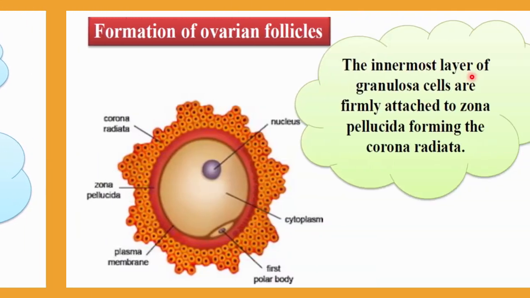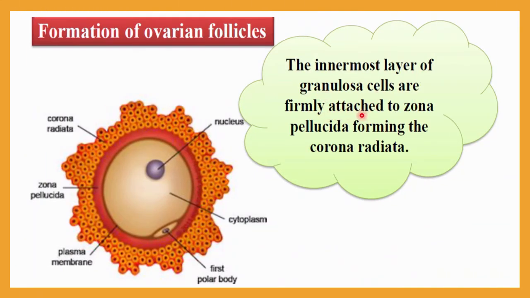The innermost layer of granulosa cells is firmly attached to the zona pellucida, forming the corona radiata. Here you can see the zona pellucida. Near to this layer, which is not a uniform layer, is the corona radiata, and this is the granulosa cell layer. This granulosa cell layer is attached firmly to the zona pellucida, and this is called the corona radiata.